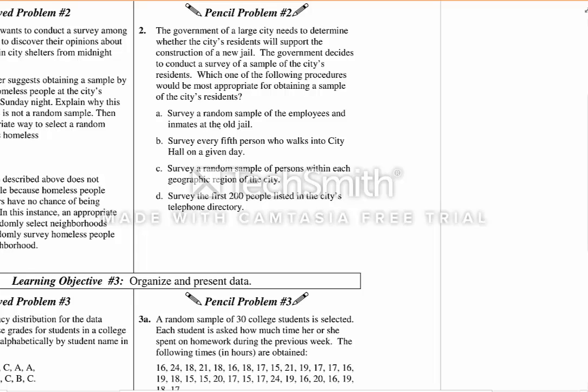So the first one says random sample, but it's of the employees and inmates of the jail. So it's not of the city's residents. So this would contain bias. Part B says, survey every 5th person. Now when you see something like that jump out, that's very systematic. So that's not going to contain the bit of randomness that we would need for it to be a random survey.